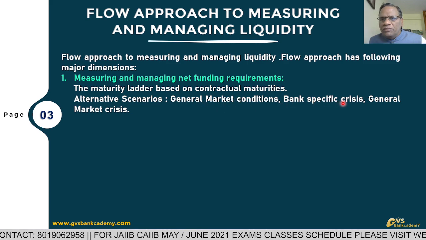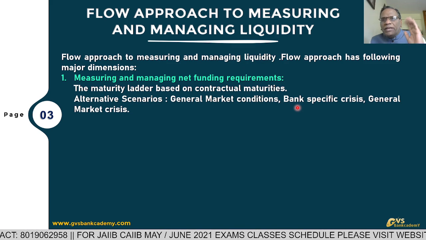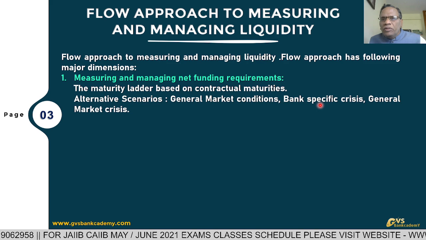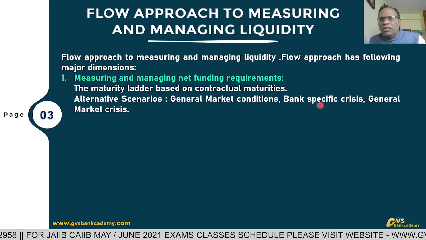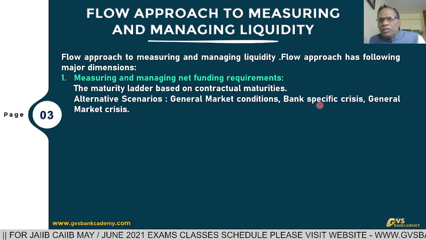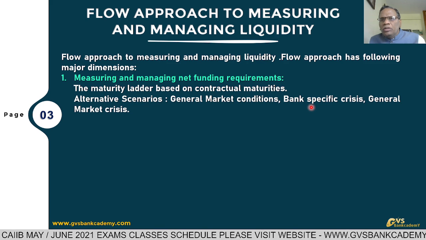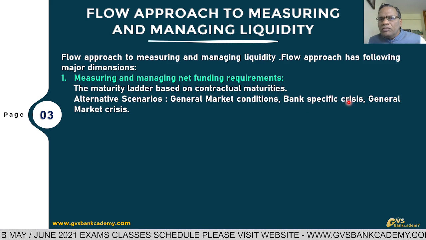Bank specific crisis: what is the state of the bank? What is the rating of the bank? What is the public opinion of the bank? Are there bank losses? How much are bank customers withdrawing money? We have seen last year and this year also, two or three banks.